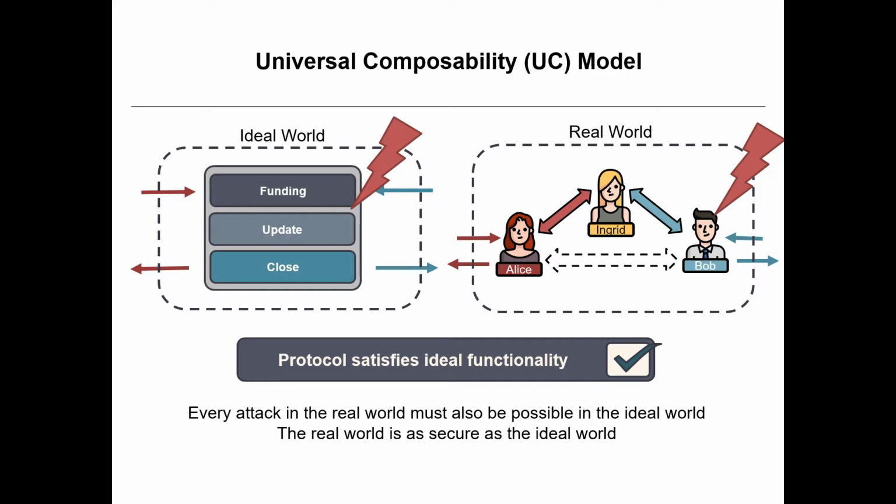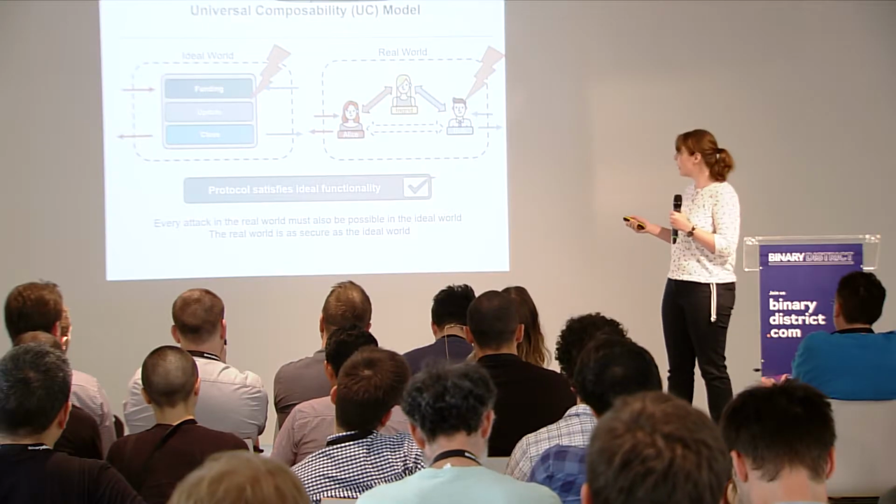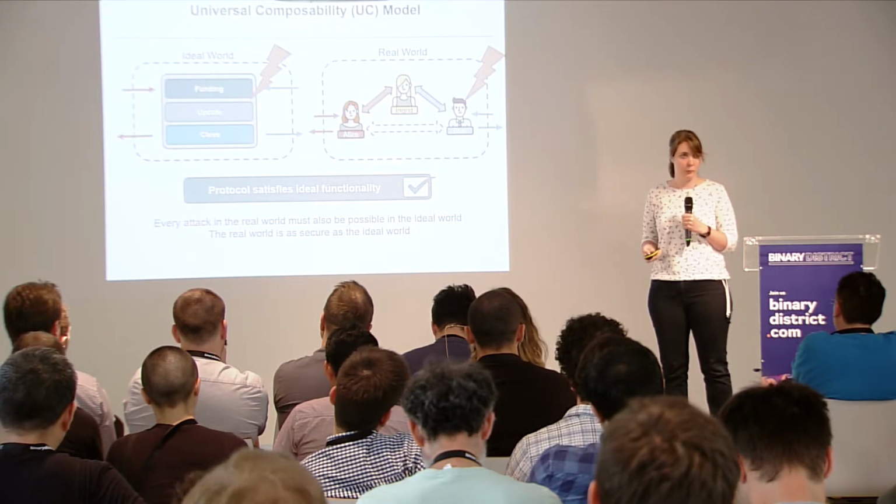And that's important because if we turn the statement around, what it means is that if the ideal world is secure against some attack, then our protocol is too. So the ideal world shows us, if we want to see if it's potentially attackable by some attack, we just look at the ideal world and we can say yes or no.